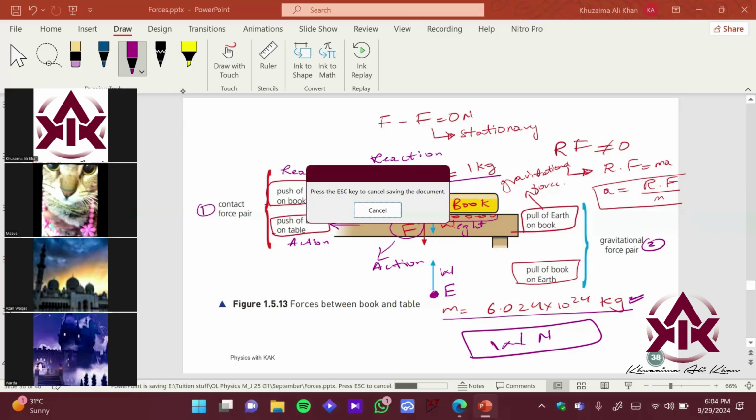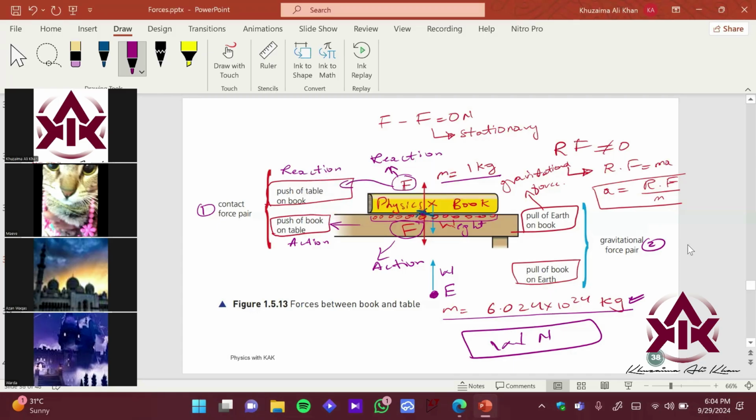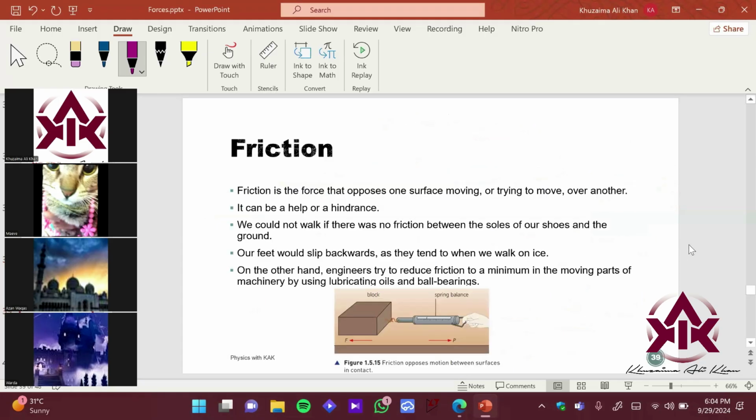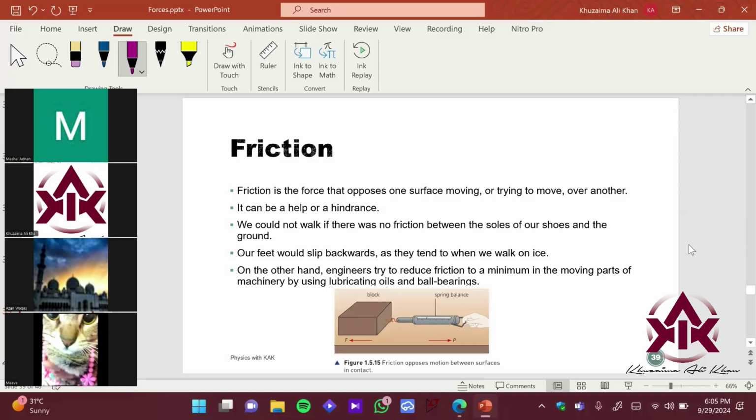Good. So now, since everyone is on the same page, let's move on to friction, right? Yeah, good. So friction क्या होता है भाई? Who wants to explain friction? Yes, Mashal.